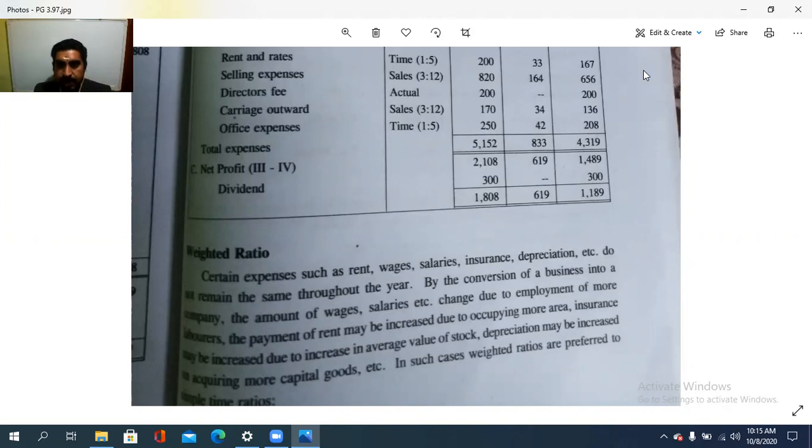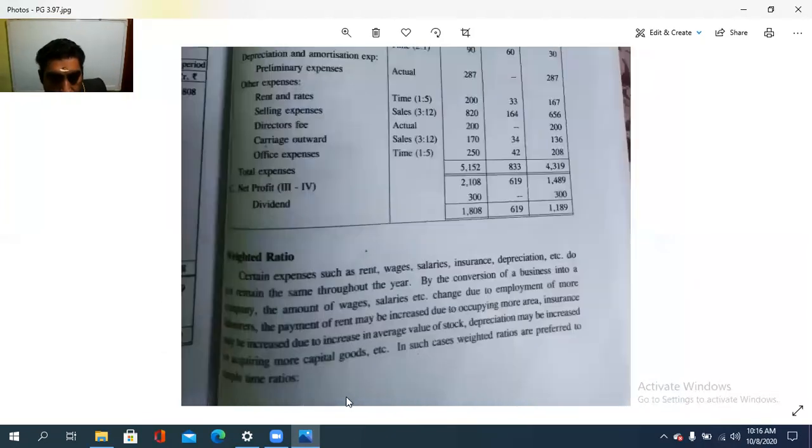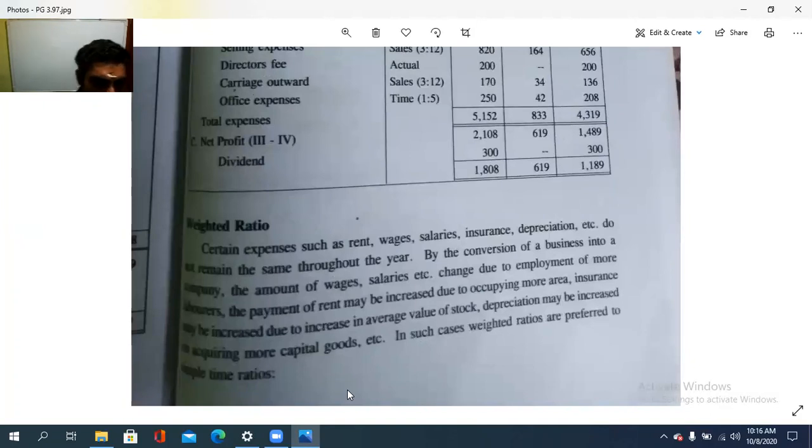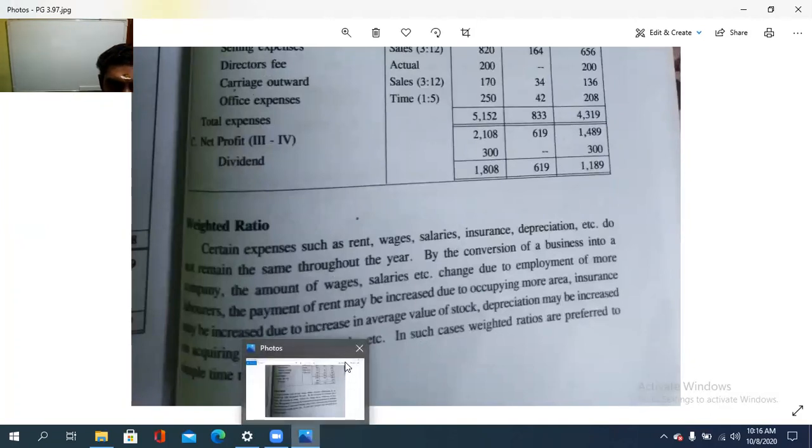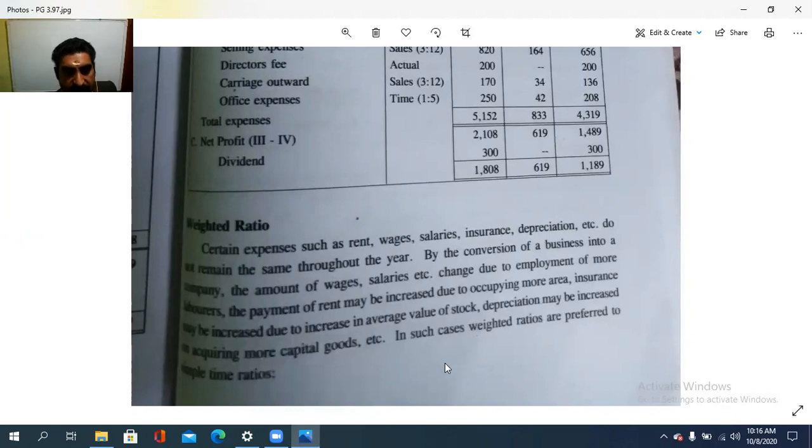Due to occupying more area, or the insurance may be increased due to increase in average value of stock. Depreciation may be increased on acquiring more capital goods, etc. In such cases, weighted ratios are preferred to implement the time ratios. Instead of time ratios, weighted ratios are used.